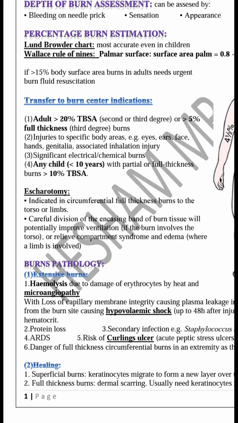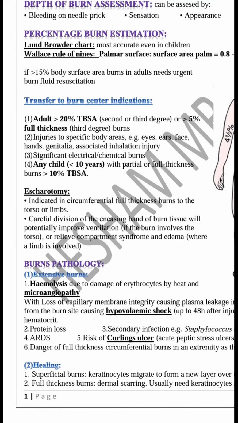Okay, then what's important also here is complications of burn. Complications of burn will be general, like shock, and 3 types of shock can occur in this patient. Neurogenic shock from widespread pain, and this is also due to severe pain and activation of the vagus.